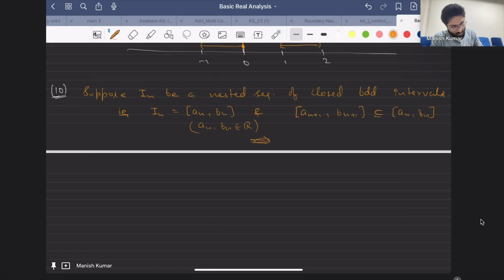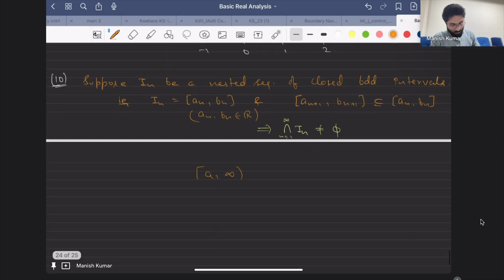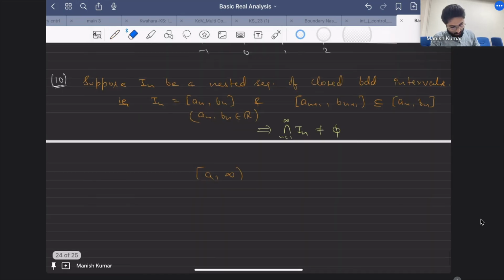When you say closed intervals, then it is clear that intervals are bounded, no? Then why, [a, infinity) is also closed, right? Yes. And an, bn belong to R, that's what I've written. But then you don't need to write bounded. No, I'm saying what is the meaning of the first line, so this is kind of in brackets, you can think. Okay, so if you have this thing, then you know that this intersection is going to be non-empty.